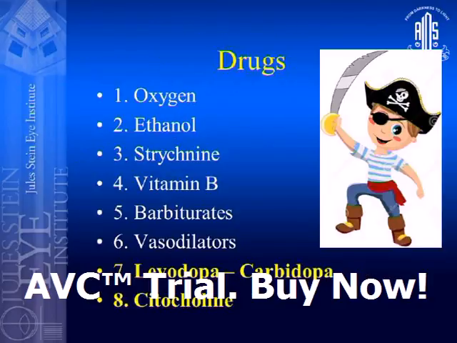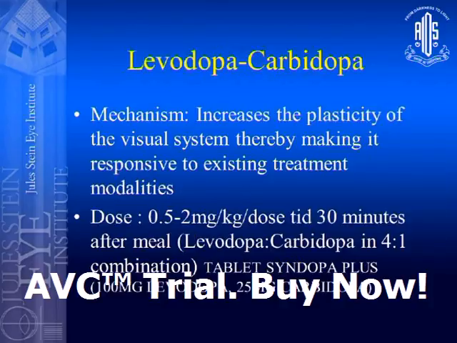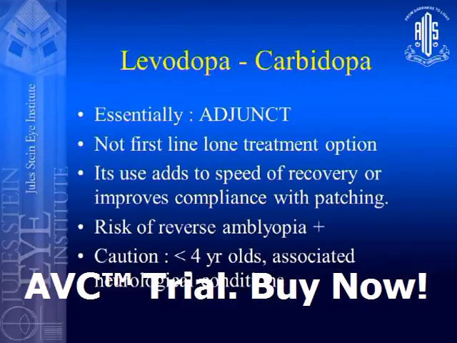Can anything else be done? So yes, Levodopa and Carbidopa have been studied for treatment of amblyopia. What is the mechanism? This increases the plasticity of the visual system, thereby making it more responsive to the already existing treatments. It's usually used as an adjunct, mostly not as the first line of treatment, but it definitely adds to speed of recovery, increases the compliance with patching, and sometimes helps improve vision in adult amblyopes.